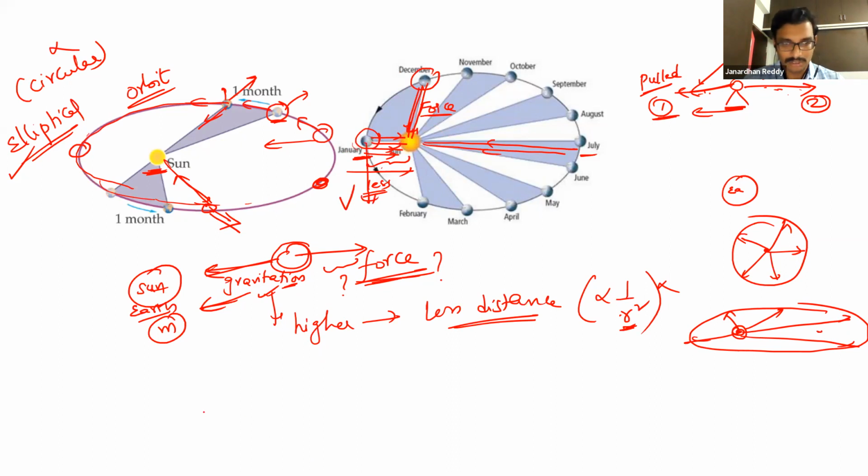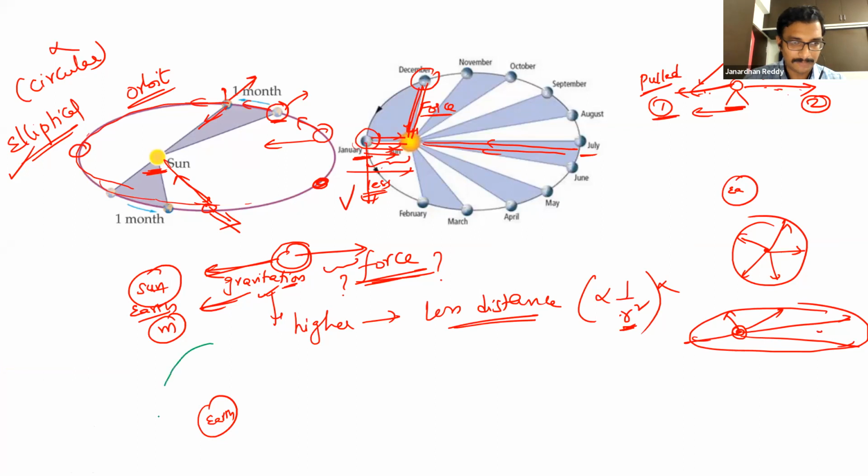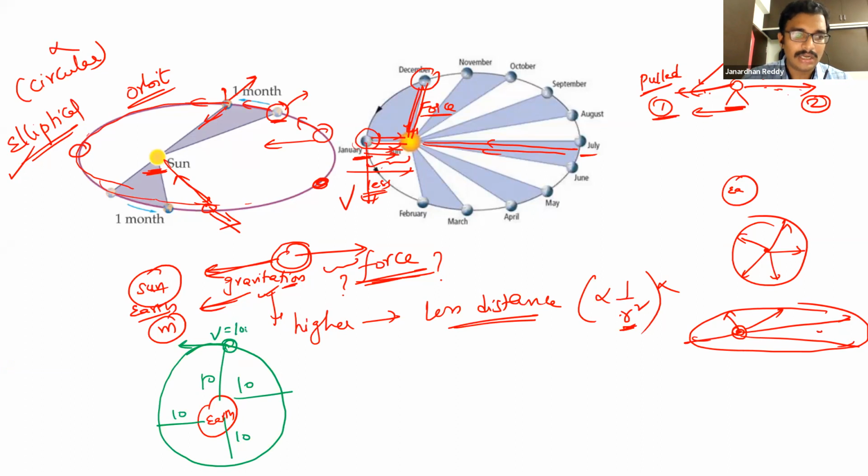So in a constant circle, say earth, imagine this as a circle, one single path. If R is the same everywhere, say 10 kilometers or 100 kilometers, whatever, velocity will be only one v. Let us say 100 meters per second, suppose.